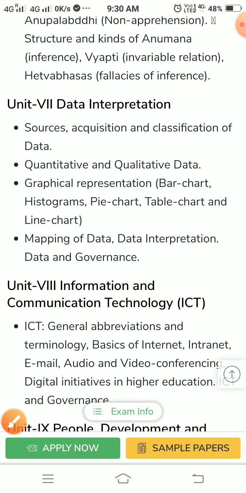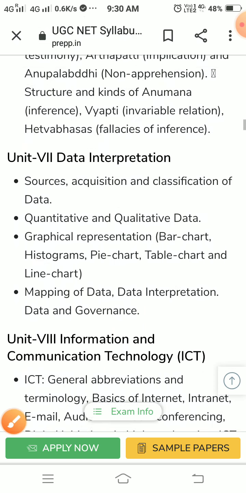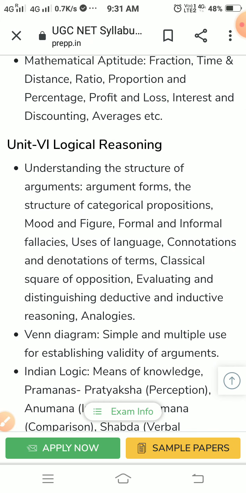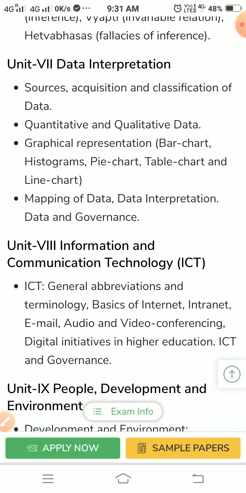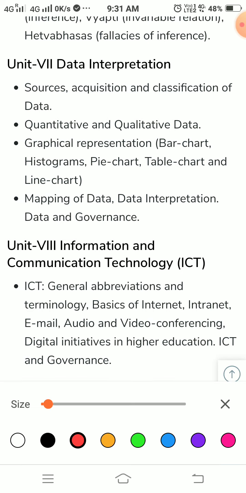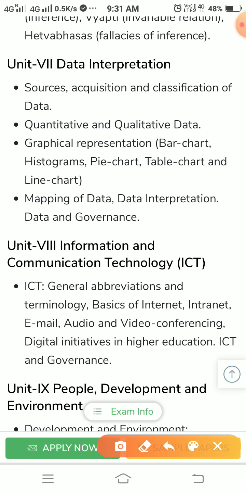Okay, so sources, acquisition and classification of data, quantitative and qualitative data, graphical representation, bar chart, histogram, pie chart, table chart, etc., mapping of data, data interpretation, data and governance. In this, we can see it's nothing but they will give a chart, a table, and they will form the questions from the table. That is the thing. Okay, so please prepare or practice such questions, and it will be easy.